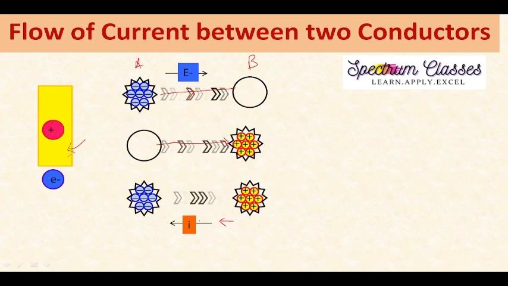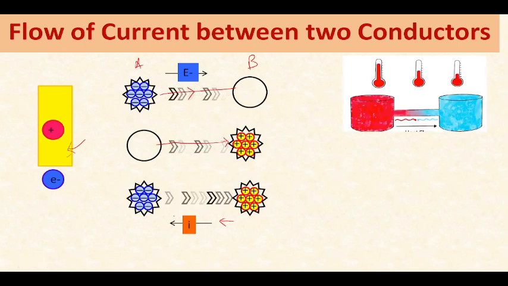Before saying that this is the direction of current, as we discussed earlier, yes, we know it is positive to negative, or opposite to the electron flow. But before that, I am going to tell you a few examples. Suppose I have two containers, one with hot water and the other with cold water. If these two are connected through this pipe, then the flow of heat is from left to right, or hot to cold.